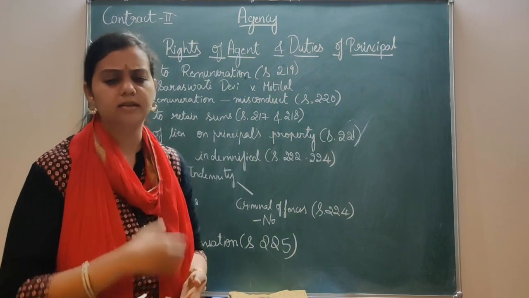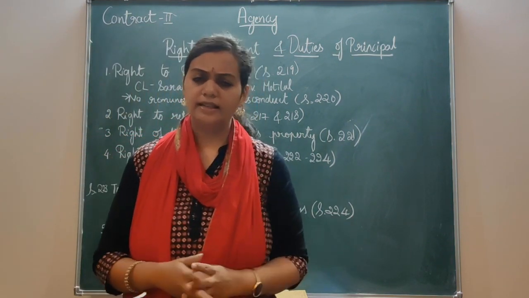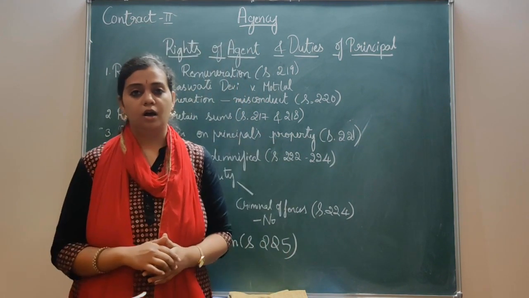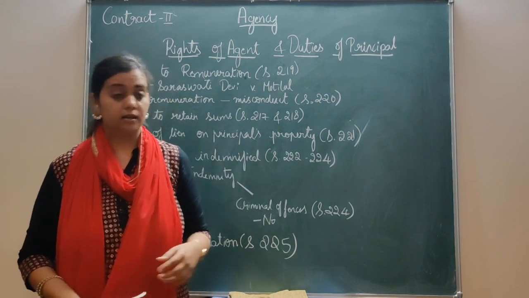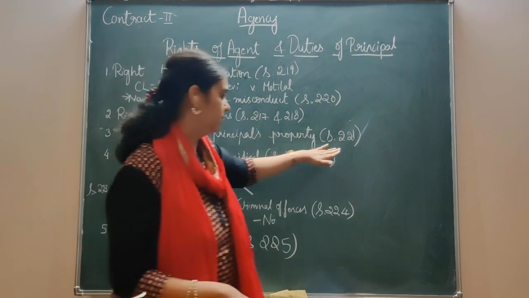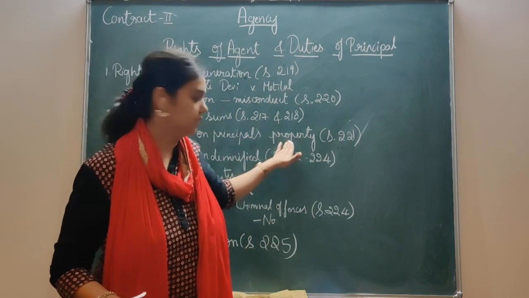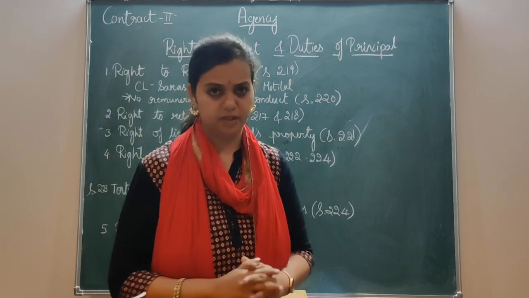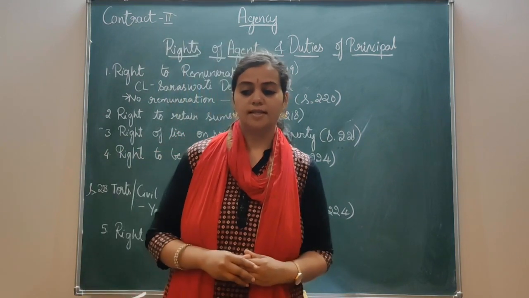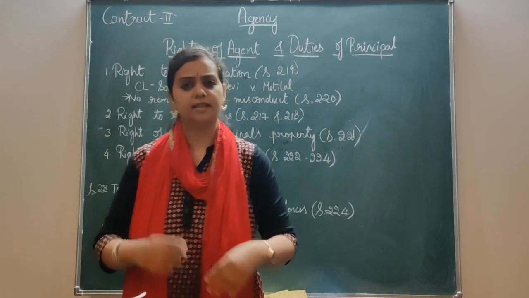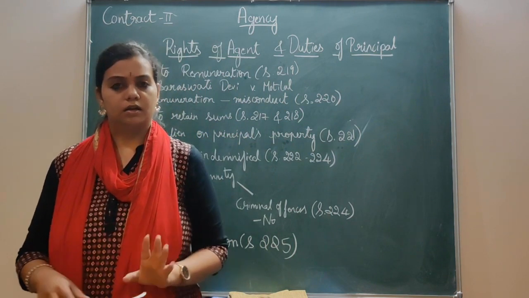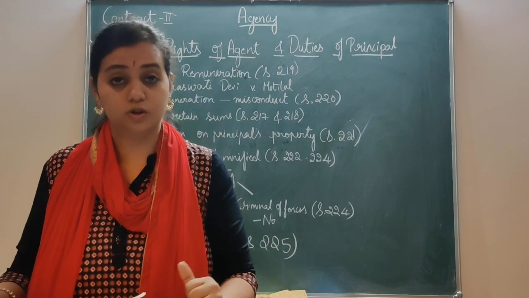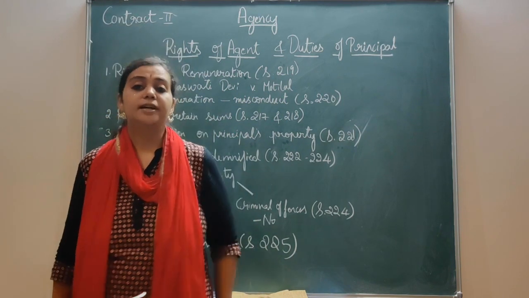Now let's try to break this down and understand what it says in case of absence of any contract which is contrary. If there is any contract made, not relevant, if it goes against whatever is given under section 221, then he cannot have that lien on the property. If there is any contract, I'll explain this later. So if there is any contract existing to the contrary, till then he cannot recover. If there is no contract which is contrary, then the agent is entitled to retain the goods.